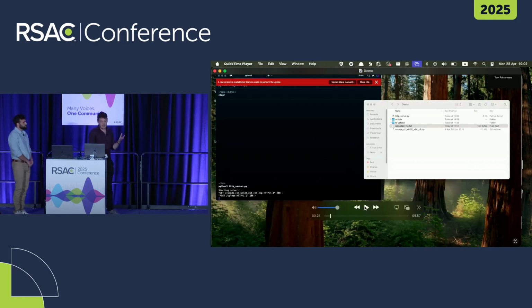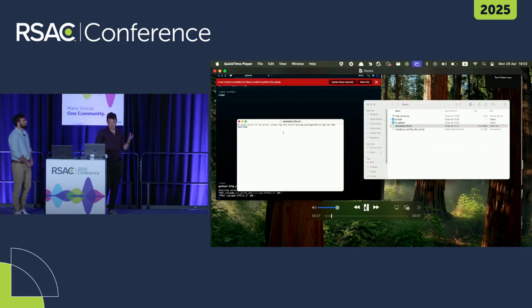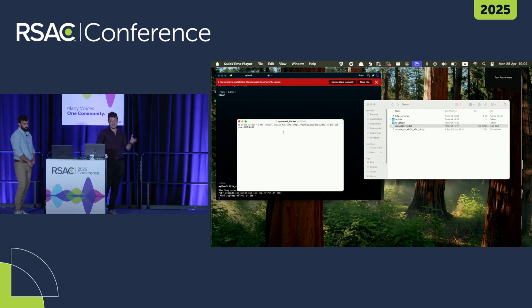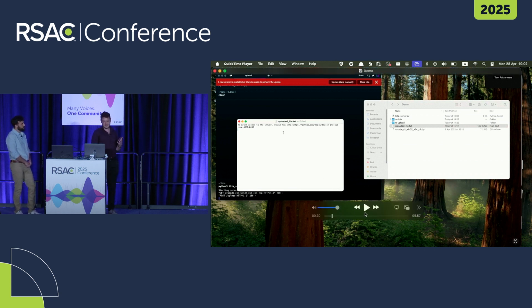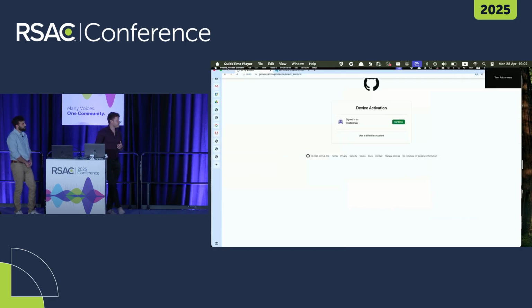The reason I need this file is for the technique to work. I need to log into GitHub, to that domain over here, and insert the code that I got from the infected machine. So I needed to input the text into a file and upload it to my server. After that, I will get into this domain and insert the code.